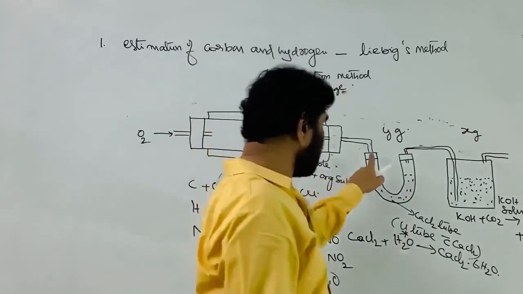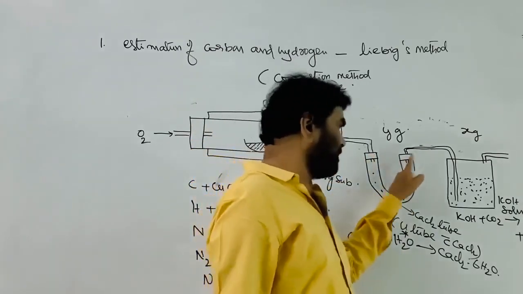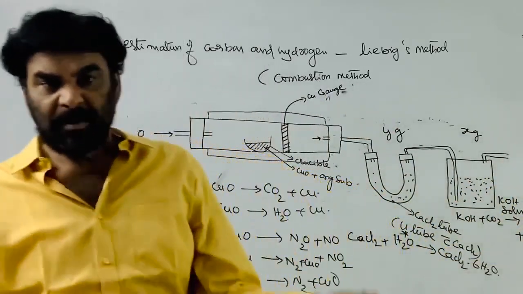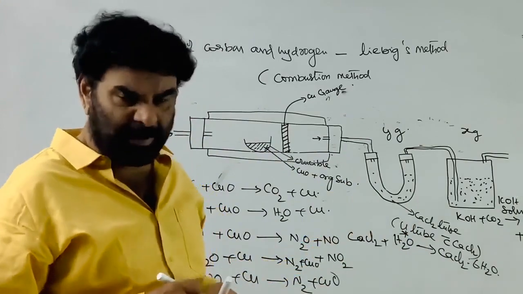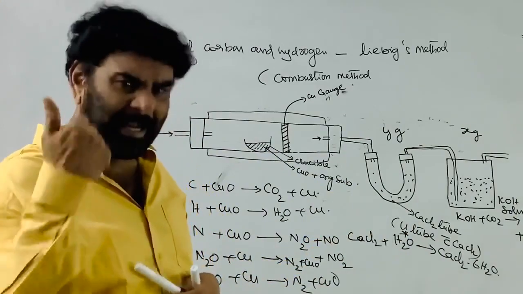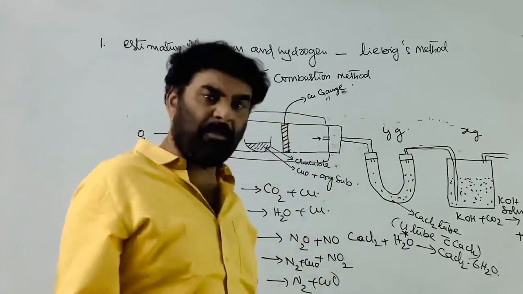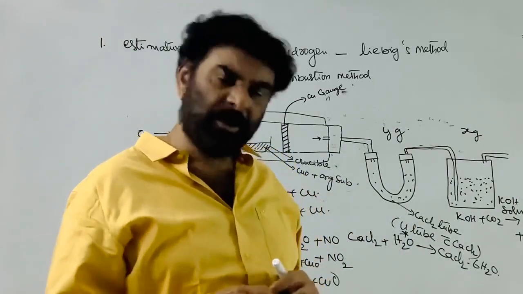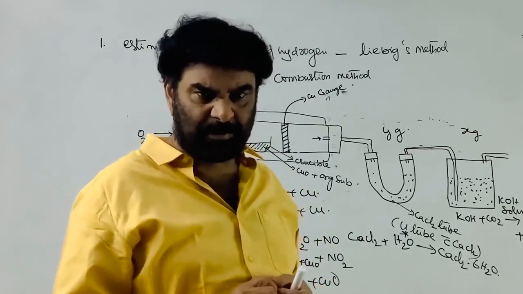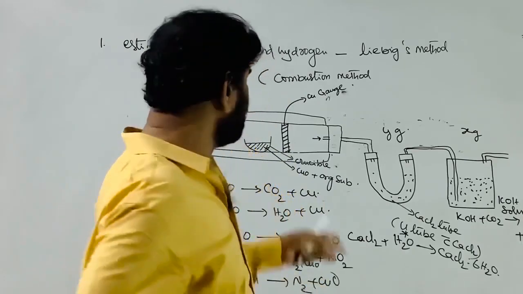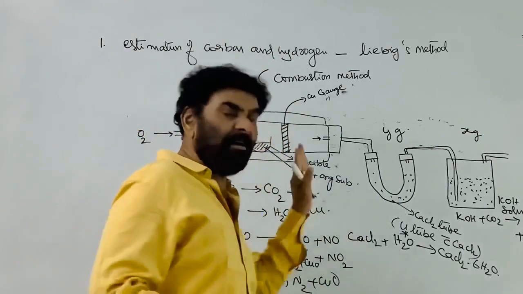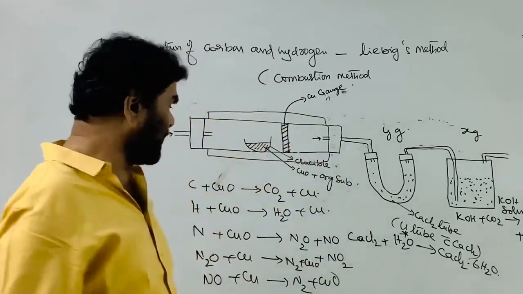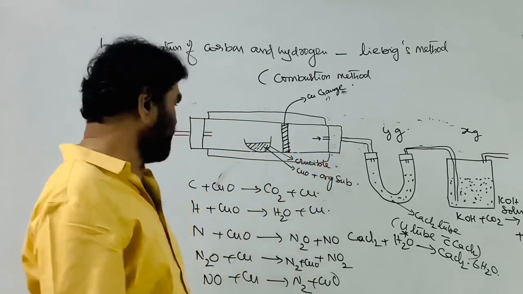The elemental nitrogen has no reaction with the calcium chloride or with the KOH. Therefore, that is the precaution to be taken. If there is no nitrogen at all in the given organic compound, because we already detected the elements, we know whether the given substance contains nitrogen or not, there is no need to use this type of arrangement. If nitrogen is present, copper gauze is to be taken. Otherwise, you will get a false reading.